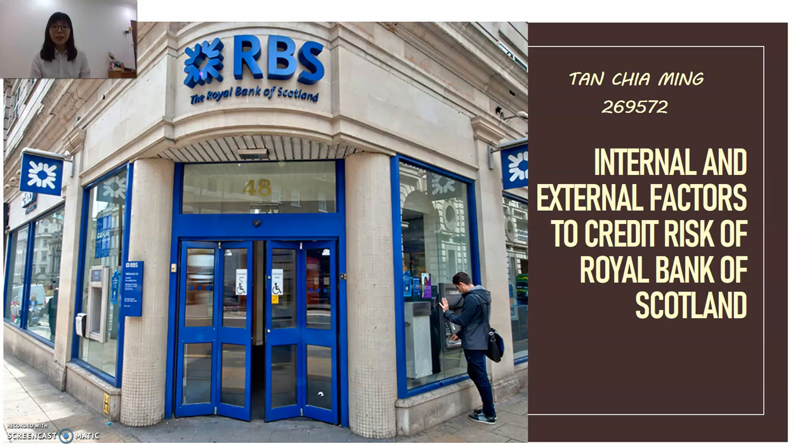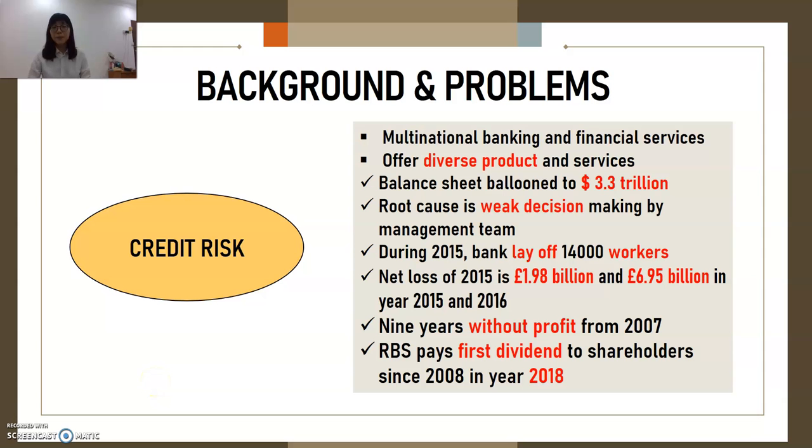Today, I will present about the internal and external factors of the credit risk of Royal Bank of Scotland. The bank is located in the United Kingdom. The bank is a multinational banking and financial service provider, and it offers a lot of products and services to individuals, others, and businesses.